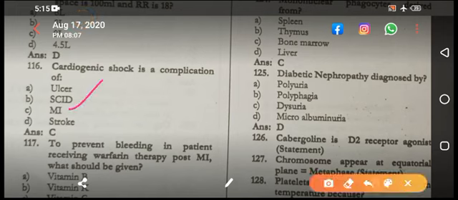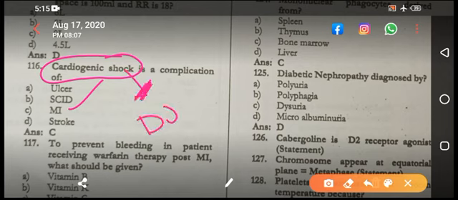Cardiogenic shock is a complication of MI, and the drug of choice for hypotension in cardiogenic shock is dobutamine. In CCF, the drug of choice is dobutamine.